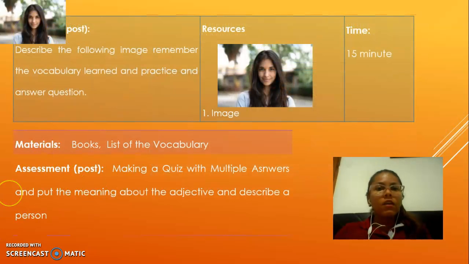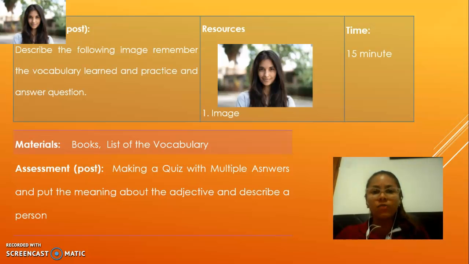Now, the production. Describe the following image, remember the vocabulary learned, practice, and answer the question. I consider that in this part of the lesson, the students develop the activity without difficulty. That means they can describe whatever image or person, taking into account the adjectives for physical appearance. Material: the same book, a list of vocabulary, and an assignment.